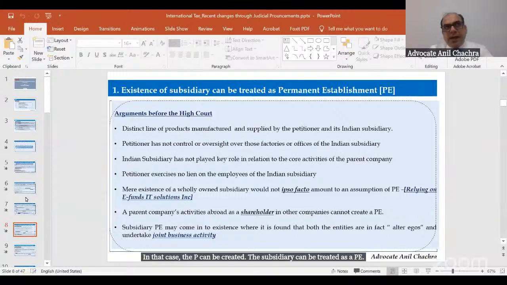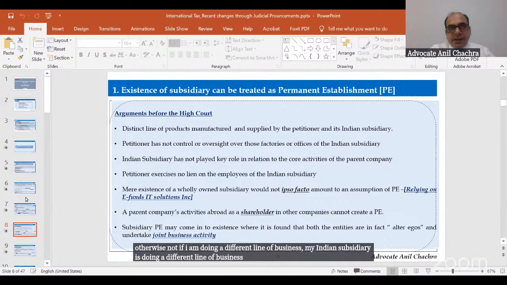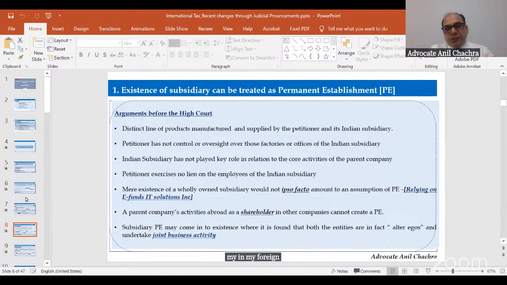Otherwise, not. If my foreign company is doing a different line of business and my Indian subsidiary is doing a different line of business, then the Indian subsidiary can't become the PE of the foreign company.